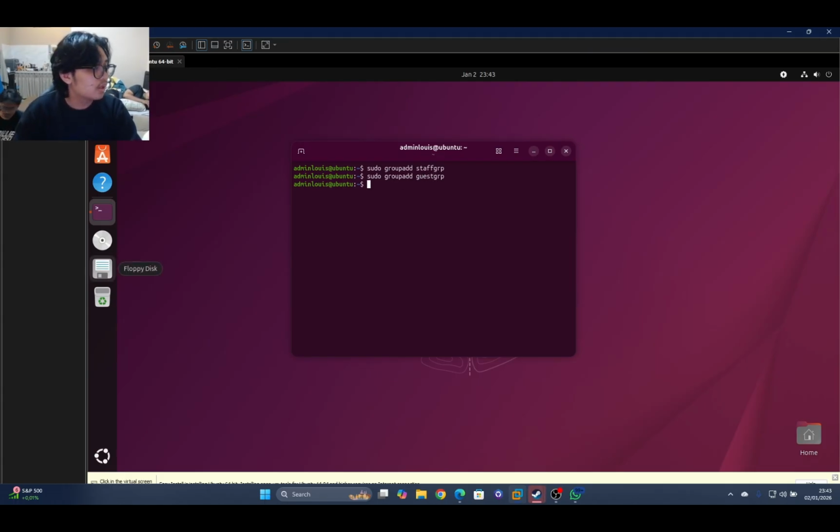Next, we add staff users into the staff group. The admin gets sudo access too. We type sudo usermod -aG sudo staff_group admin Luis. Next, this was for Luis.